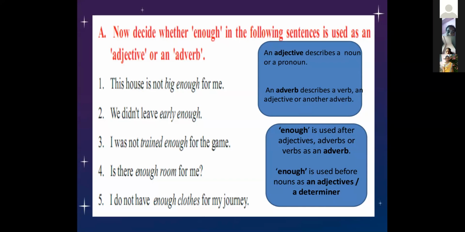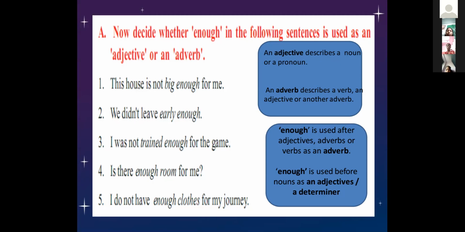The house is not big enough for me. Look at the sentence. In that sentence, enough. What is the word before the enough here? Big, right? Big is the word before enough. So how big is the house?